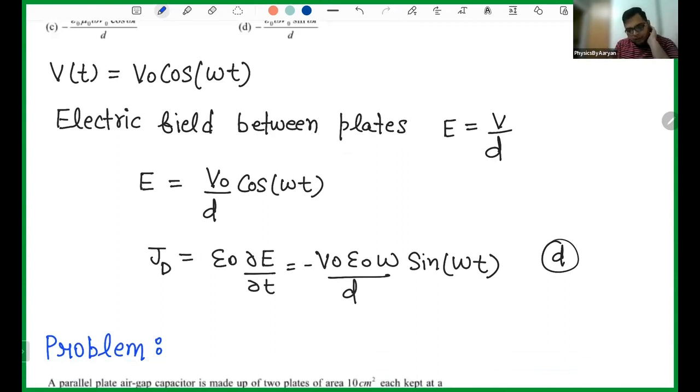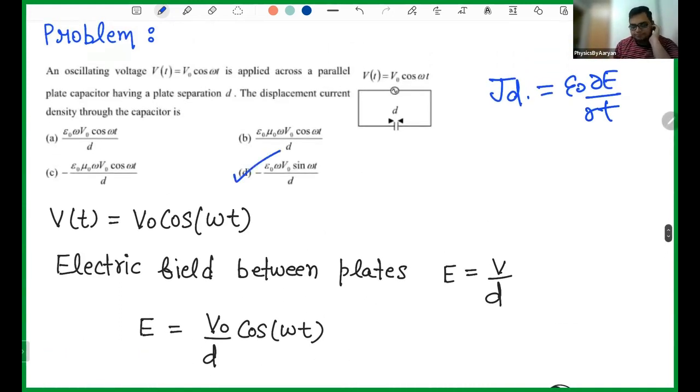What is J_D? J_D is epsilon naught ∂E/∂t. So epsilon naught will remain as such, V naught by d I remain as such. I have to do the differentiation of cos omega t. If I do that, I will get omega into sine omega t. So I am basically getting my answer as minus V naught epsilon naught omega divided by d into sine of omega t, which is your option number D.